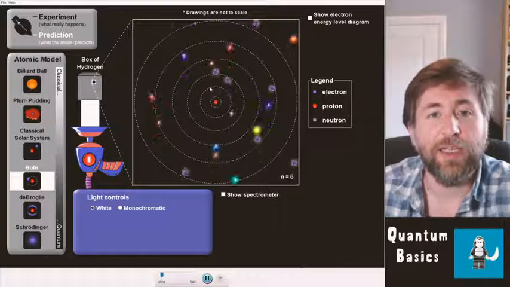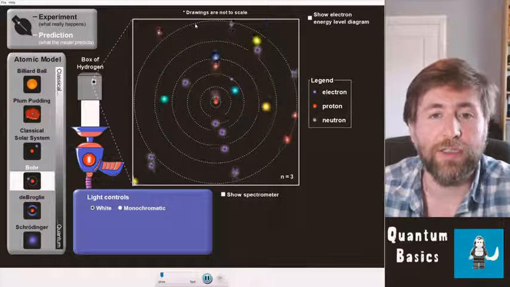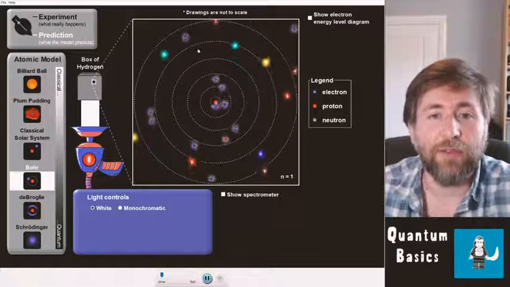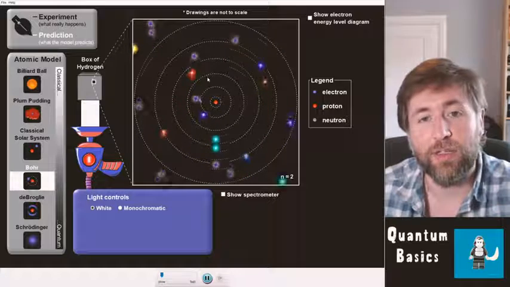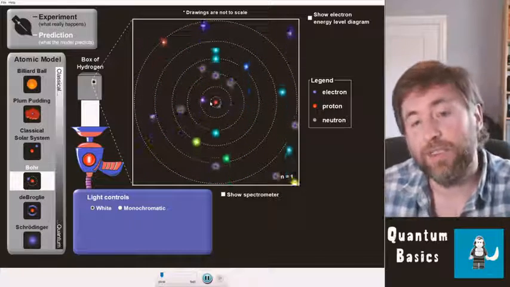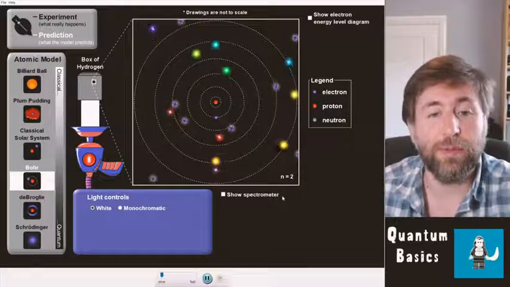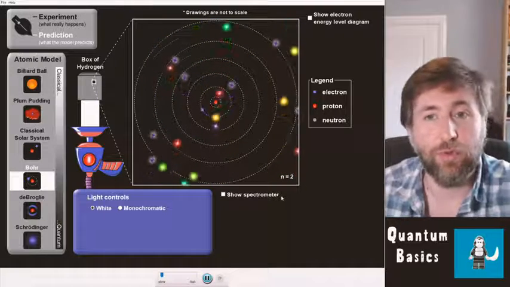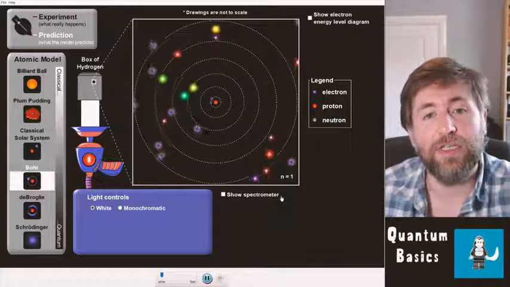Now hopefully you saw that it absorbed an ultraviolet photon and it raised right the way up to the highest energy level. Then as it fell down, it emitted a specific discrete frequency of light, a specific photon of light. Then it fell down again and it emitted a different one. But because there's only certain options, it's only going to emit or indeed absorb those corresponding energies of photons corresponding to those energy level changes.